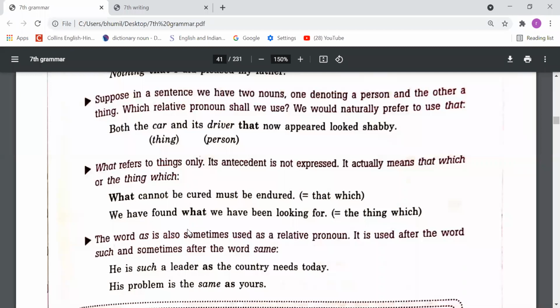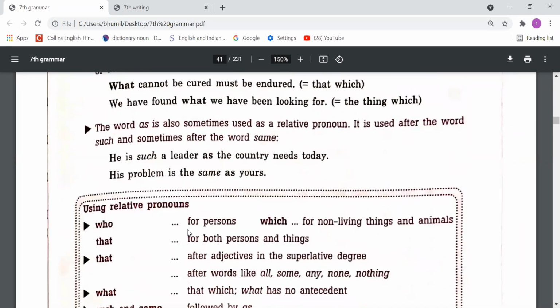When the antecedent is not given in the sentence, then you can use what. Like, I have told what you want to listen. In this I have used what, and there is no antecedent in this sentence. When there is no antecedent, you can use what.